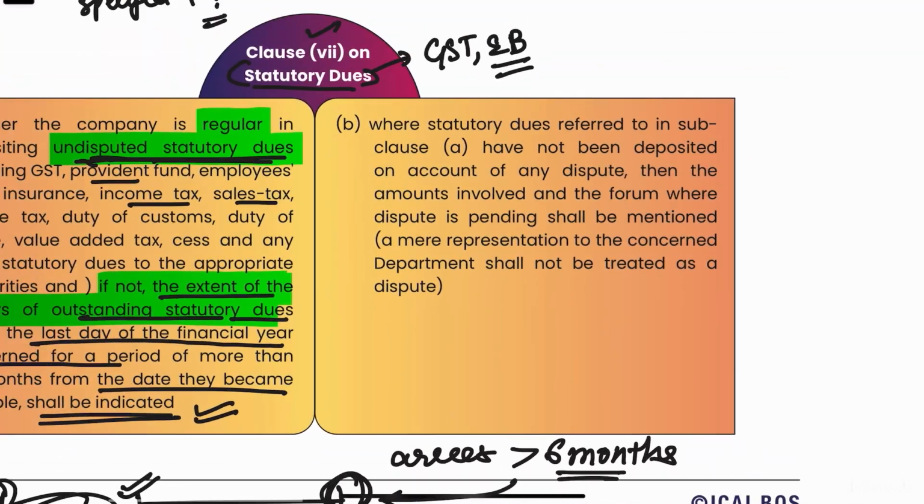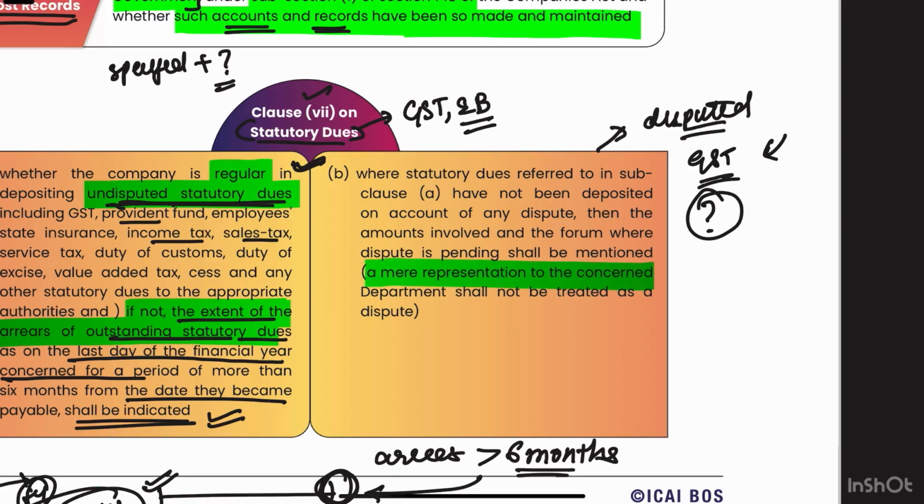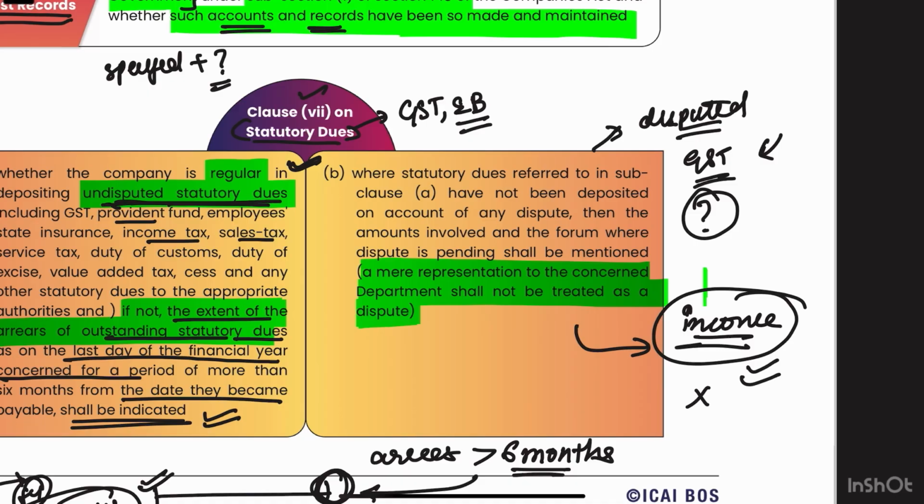Now, the next point is about the statutory dues other than those mentioned in clause A, that is, the dues which are disputed. For example, the GST calculation given by the department has been under a dispute. But here, one more important point is that a mere representation to the concerned department will not be considered as a dispute. So, if a notice has come from the income tax department and a representation has been made, this mere representation to the concerned department will not be considered as a dispute.